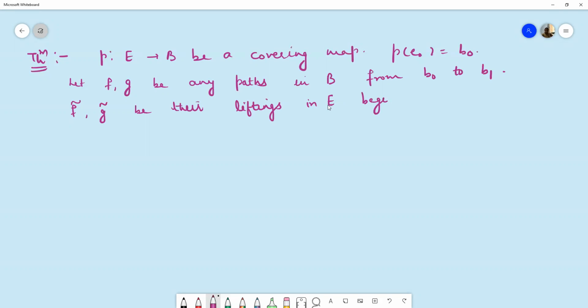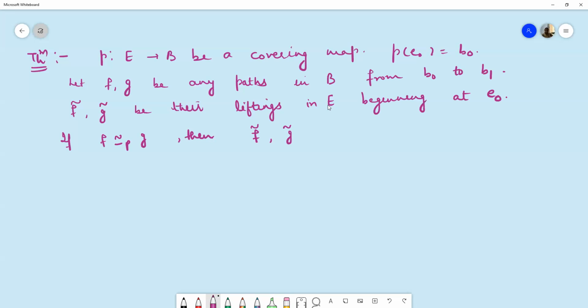beginning at e naught. Then now we will prove here that if f and g are path homotopic to each other, then f curl and g curl have the same endpoints and they are also path homotopic, because the existence theorem only says that the liftings start at point e naught, but that does not tell about where these two paths will end.